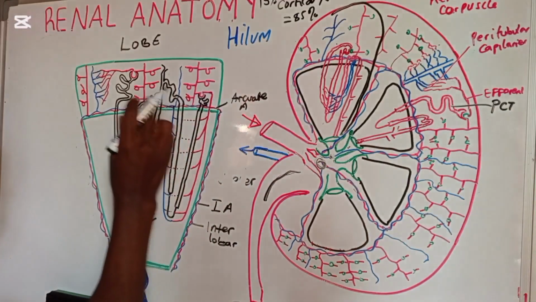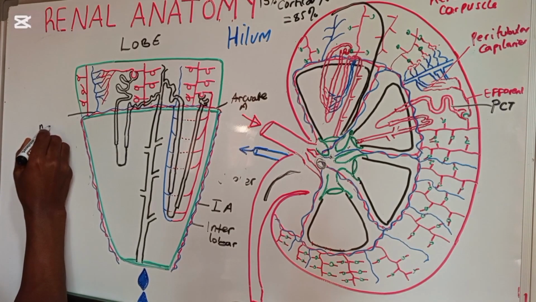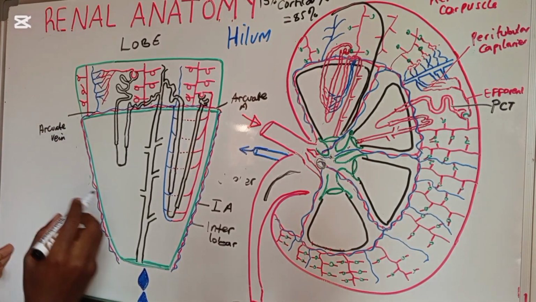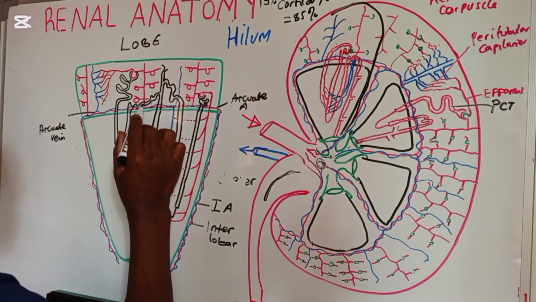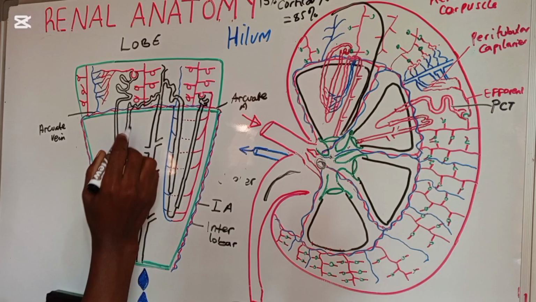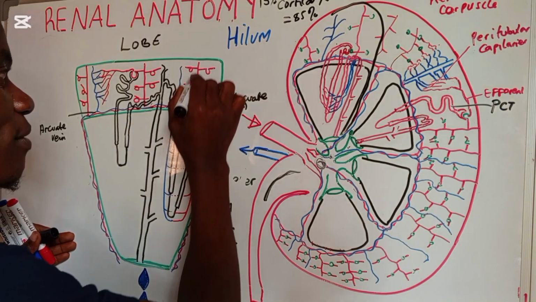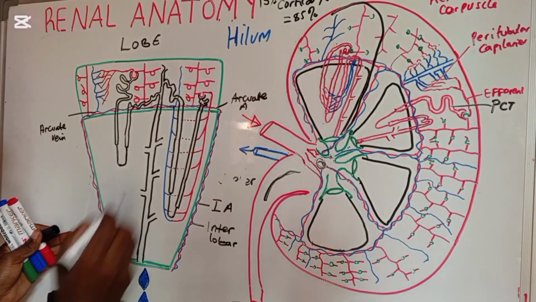And of course, the vein moving along with it is what we call the arcuate vein. So now we said that we have these extensions radiating off the corticomedullary junction.